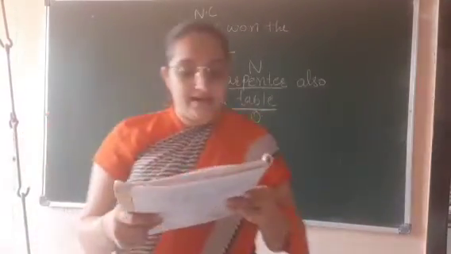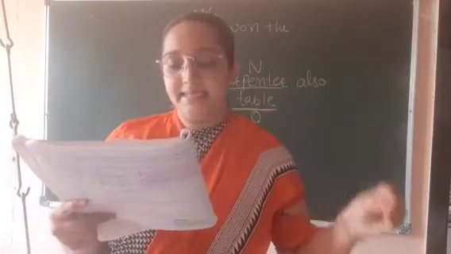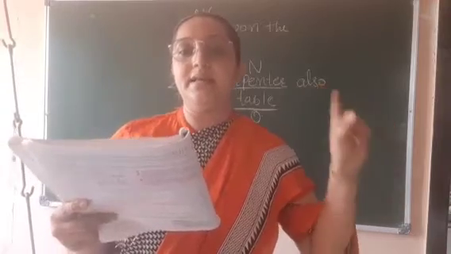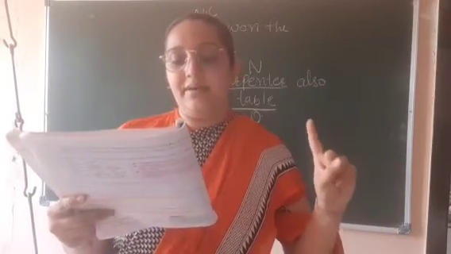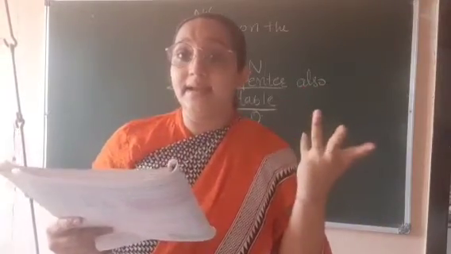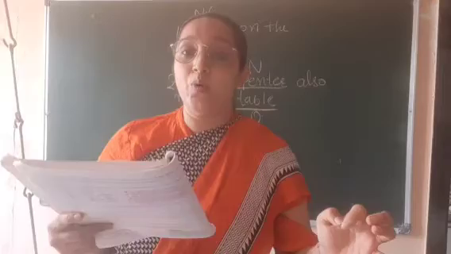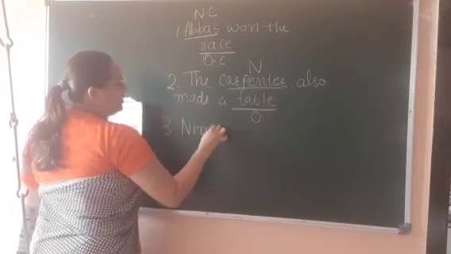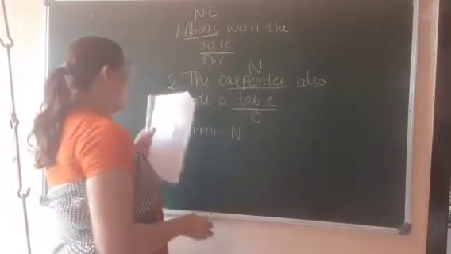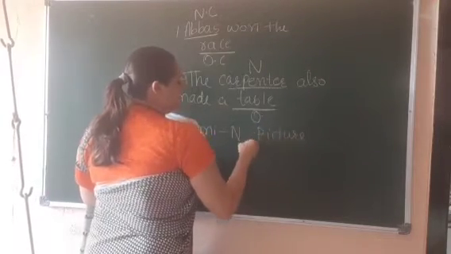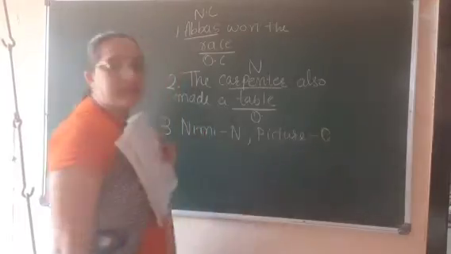Okay students. Now next. Nimi is coloring the picture. Very easy. They have underlined Nimi and picture. Now who is coloring? Nimi. Action is done by whom? By Nimi, right? So Nimi will be nominative case while picture will be objective case.